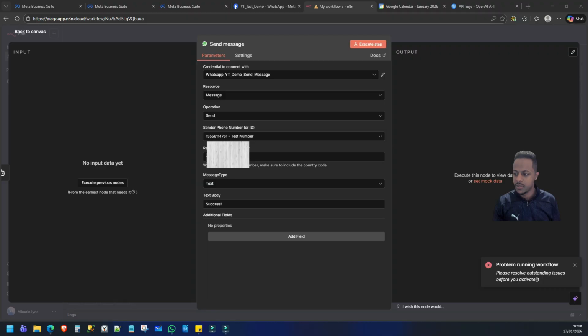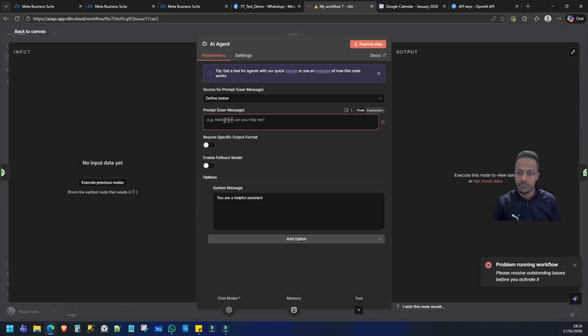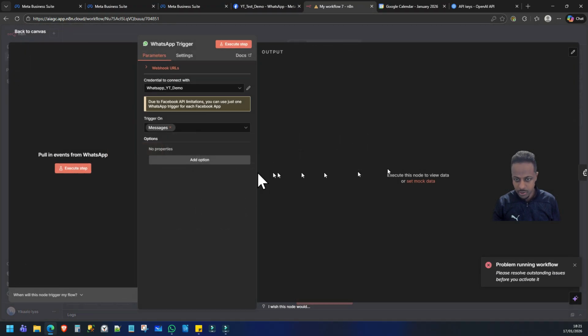So please resolve outstanding issues before you activate it. So let's just go back. Okay, here we go. We got an issue. Okay, so the prompt user message. So this is the incoming message that will be from the customer. So what we want to do is go back to WhatsApp trigger, and we want to execute this step. Send the message from my personal number to the WhatsApp agent, to the AI agent or the Meta number. So for it to start listening, you've got to execute step.